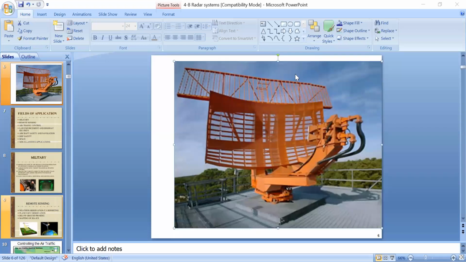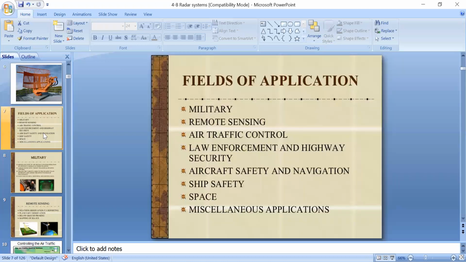After seeing this, you have some idea about what a real-time radar is like. Before entering into the subject, I want to explain some real-time applications of radar, which create more interest about the subject. Because when we see the real-time application, then we have a very good interest and a good idea about this field.